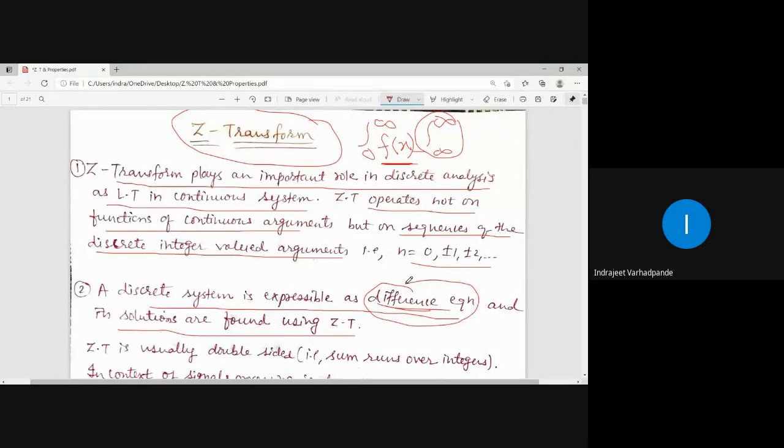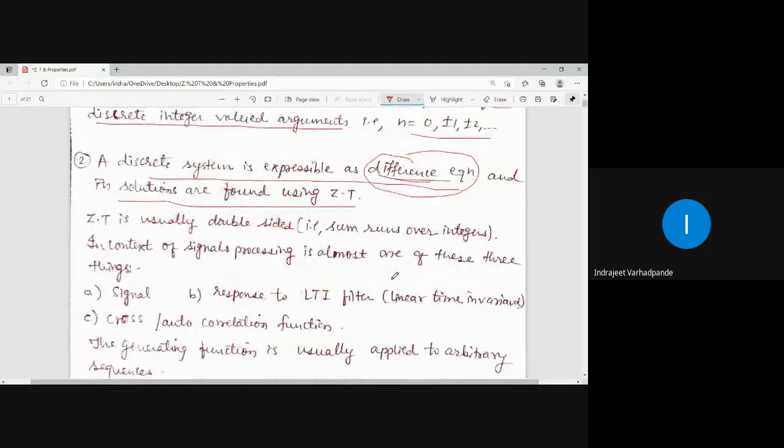If you compare, Laplace transform is applicable to find the solution of the differential equation, integral differential equation or integral equation, because integration is involved there. Finding the solution of a differential equation means integration is required, and the definition of Laplace transform involves the integration. Here Z transform will involve the discrete arguments and difference equation contains the difference of the discrete terms. Therefore, solution of difference equation will be surely obtained with the help of the Z transform.